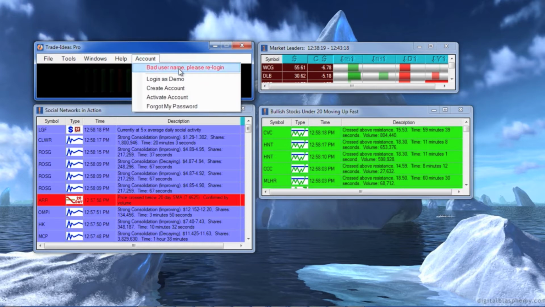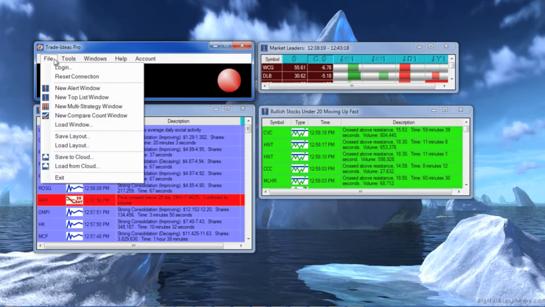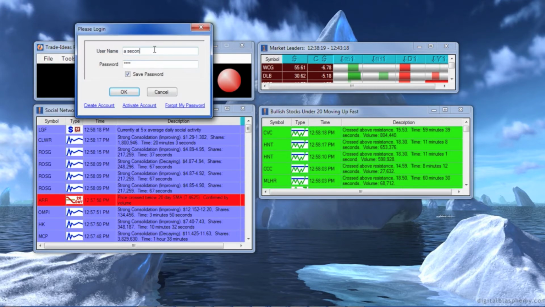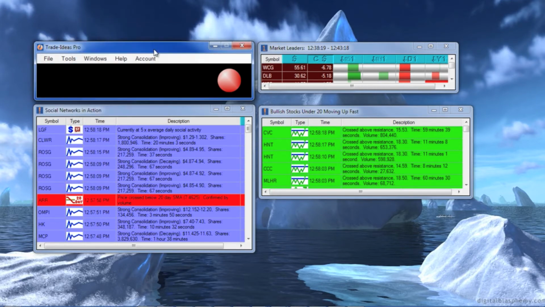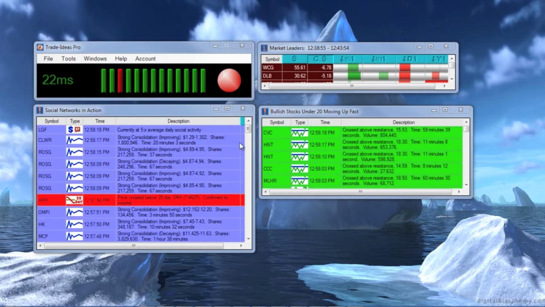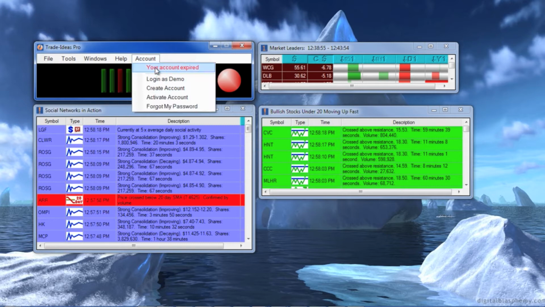More details: bad username, please re-log in. Remember that your username and password are case sensitive. Okay, let's try it again. Once again, the red ball. It talked to the server, but it didn't get the answer that it liked. The detail says my account has expired.